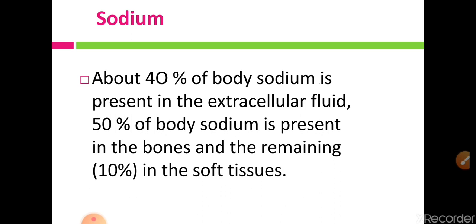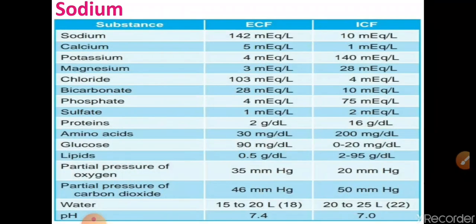So about 40% of sodium is present in our extracellular fluid, while 50% of body sodium is present in the bones, and the remaining 10% is present in the soft tissue.